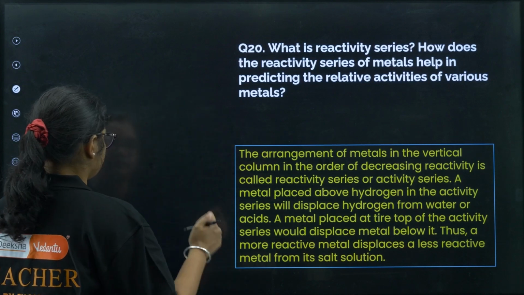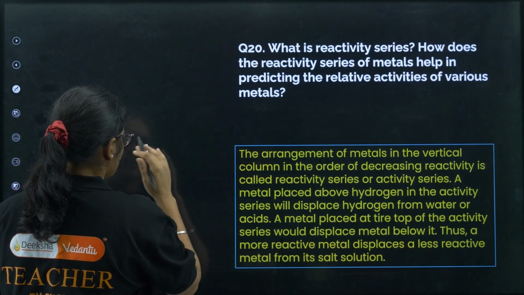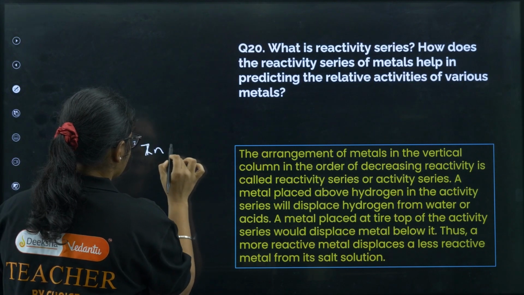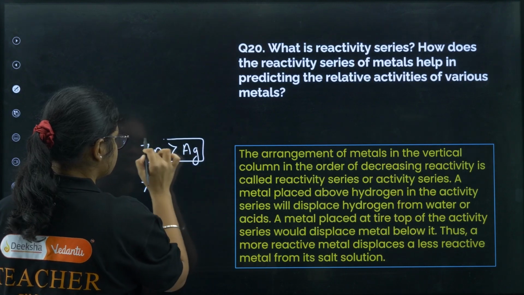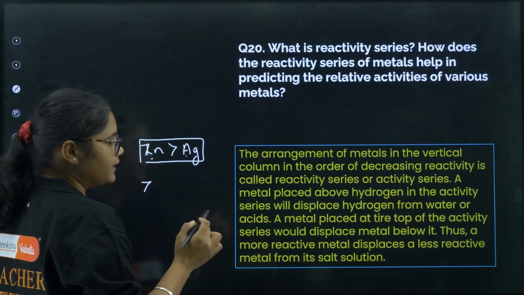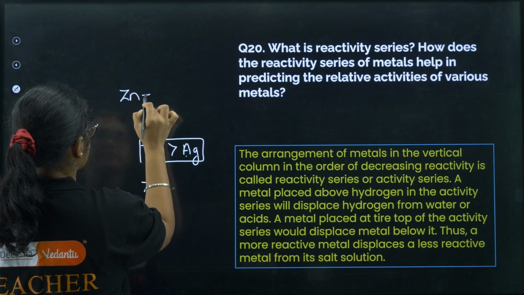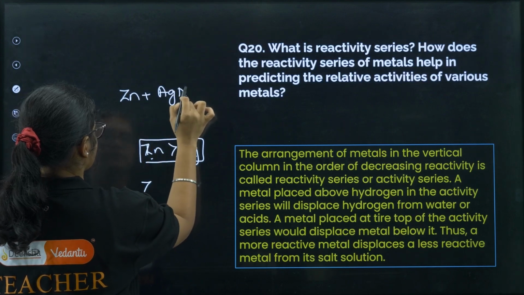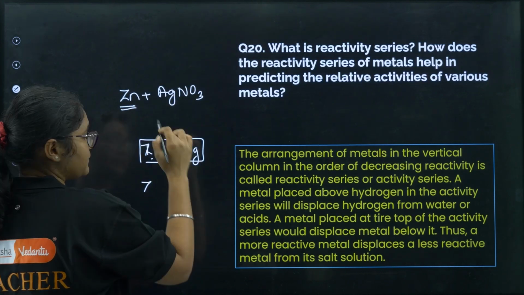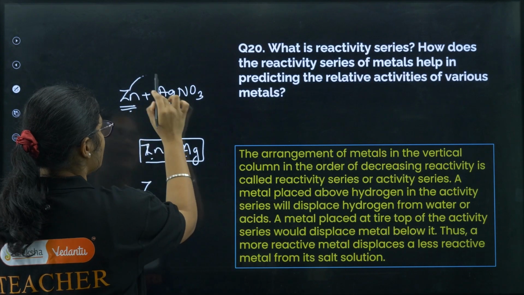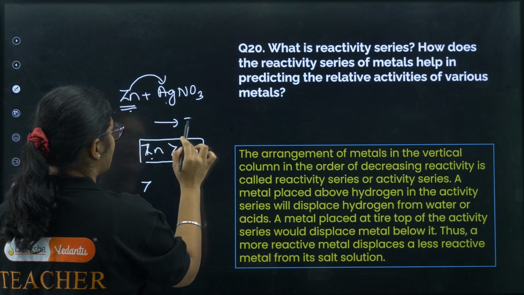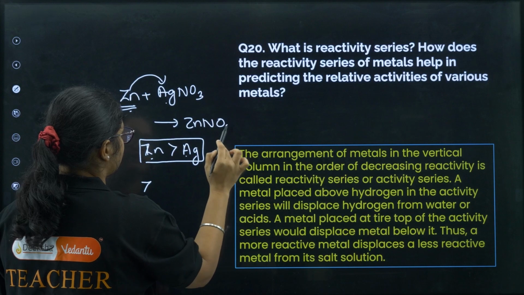So, for example, suppose zinc is there, then silver is there. In the reactivity series zinc is above silver, right. So, if I have zinc plus AgNO3 solution, then zinc, since it is present above in the reactivity series, is more reactive than silver and it can displace silver and we can get zinc nitrate here.